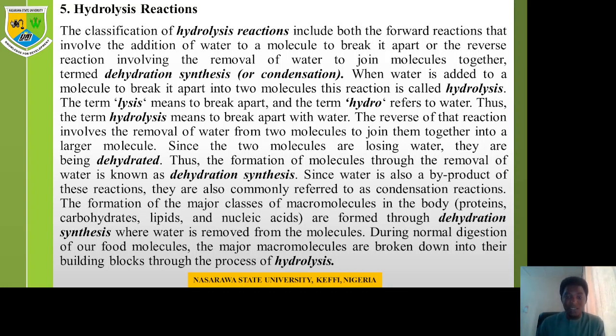The major classes of macromolecules in the body, such as protein, carbohydrate, lipid, and nucleic acid, are formed through dehydration synthesis, where water is removed from the molecules. During normal digestion, our food molecules, the major macromolecules, are broken down into their building blocks through the process of hydrolysis.